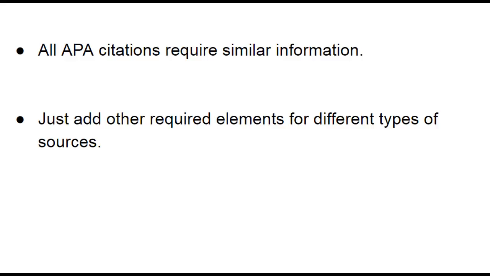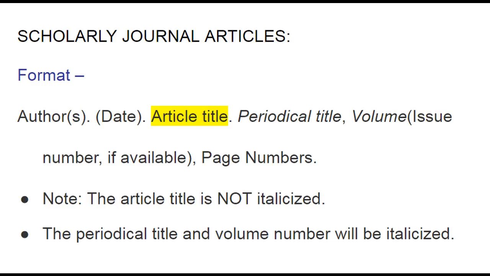All APA citations require similar information, so once you understand the necessary elements, it will become easier. You will be adding on other required elements based on the type of source you are using. For scholarly journal articles, you will have the author and date just like a book citation. Then you will have the title of the article. This will be in regular font. Do not italicize it. After the title of the article, you will record the periodical title.